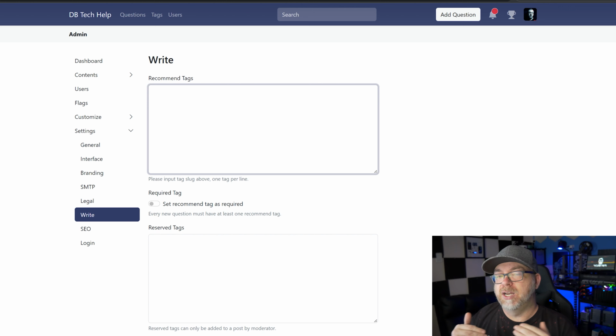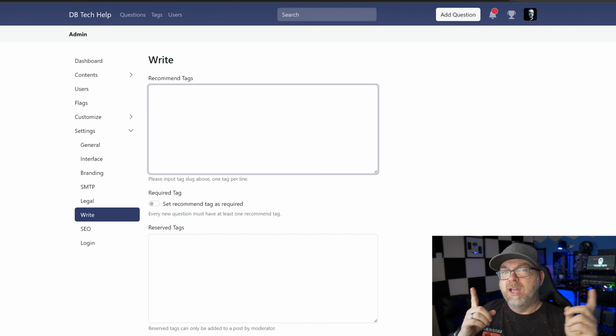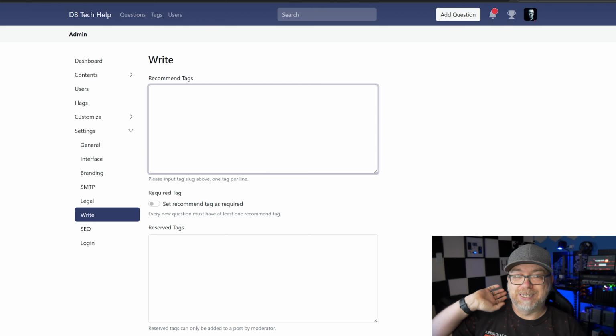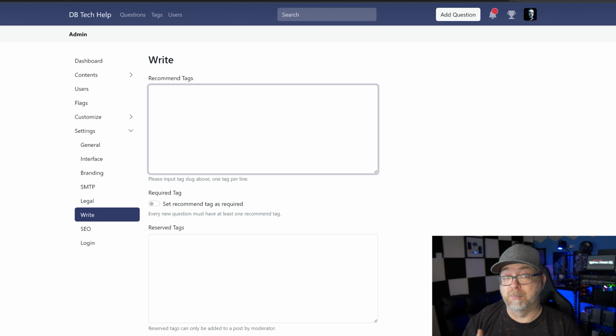Here's the thing, right? You can put in recommended tags here, but the tags have to have already been created, which I find confusing. I'd like to just be able to set all of my tags here and have those be the ones that users can select from by default. But that's not the case.